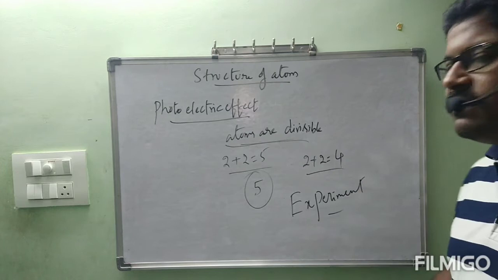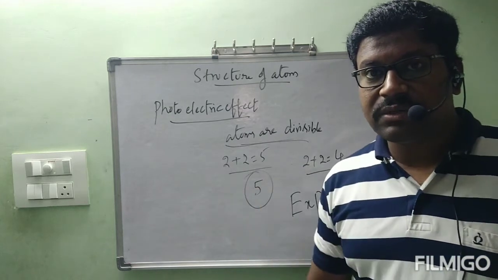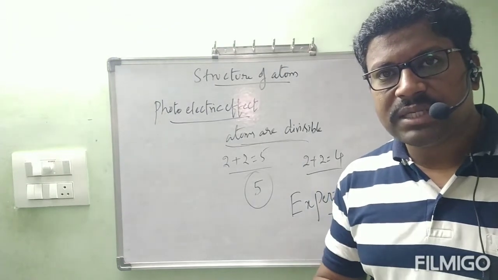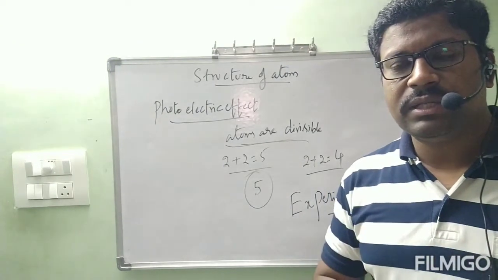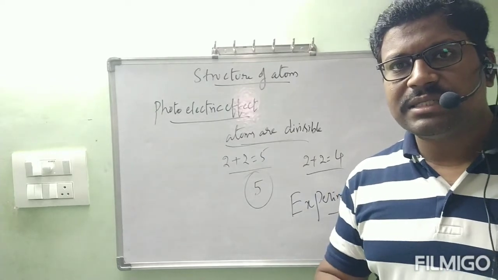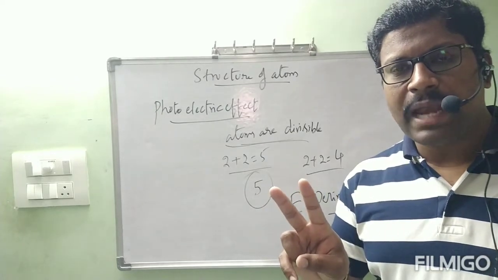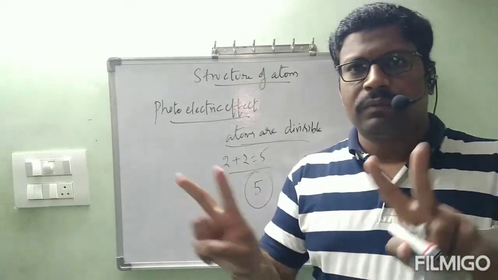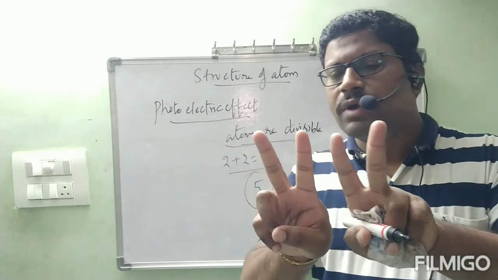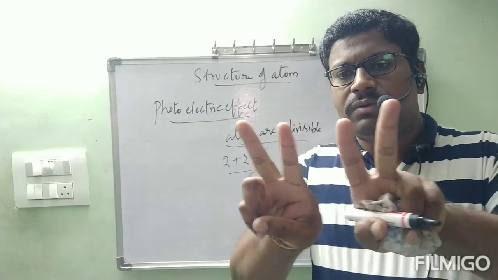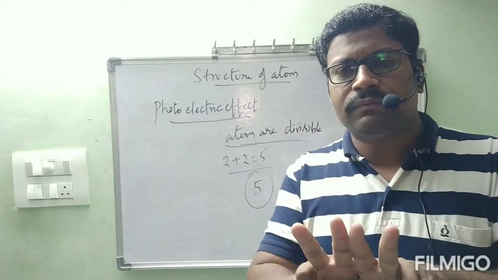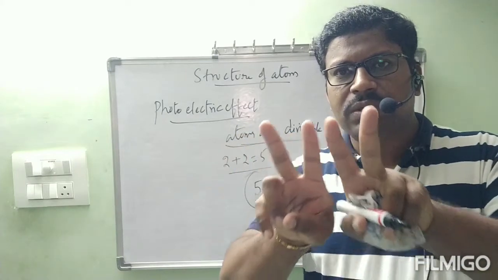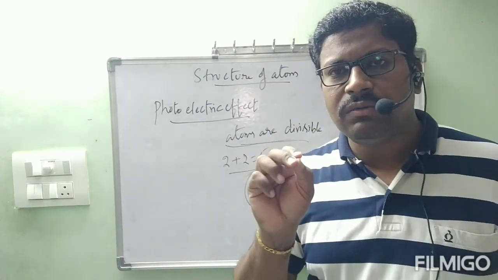This experiment means definitely you will believe, because imagination is only up to some extent. Once experiment came into light, you will not believe imagination. You want to believe that experiment only. Then what did the teacher say? Okay, let us consider two fingers on one side, and on the left hand also two fingers. Join them. Now count 1, 2, 3, 4. Now 2 plus 2 is equal to how much? 4. In presence of you itself, he has shown 2 plus 2 is equal to how much totally? 4. Then how is it 5?